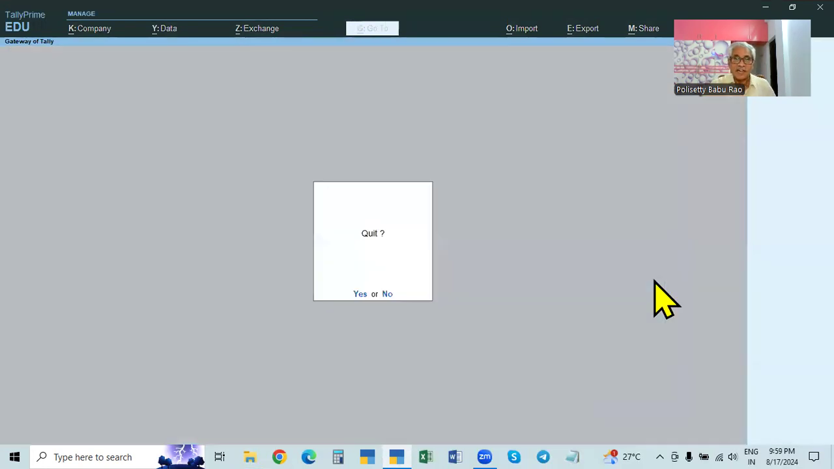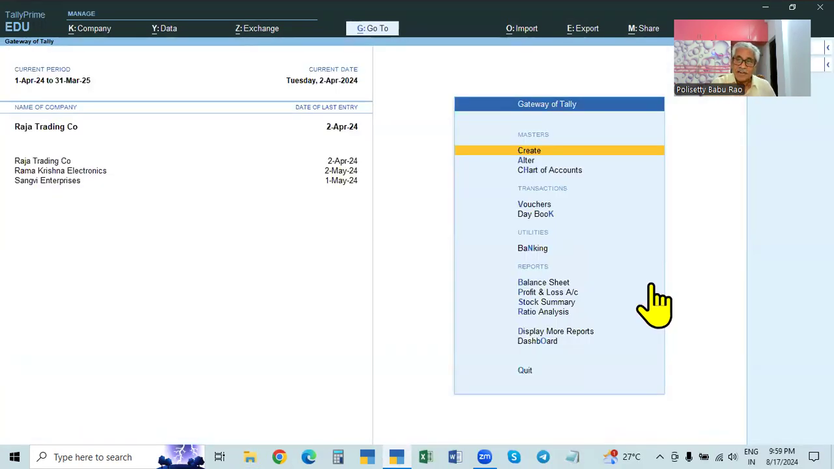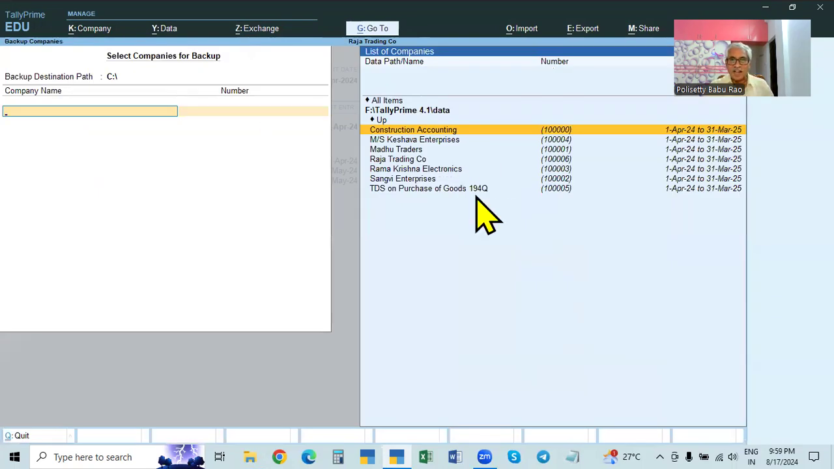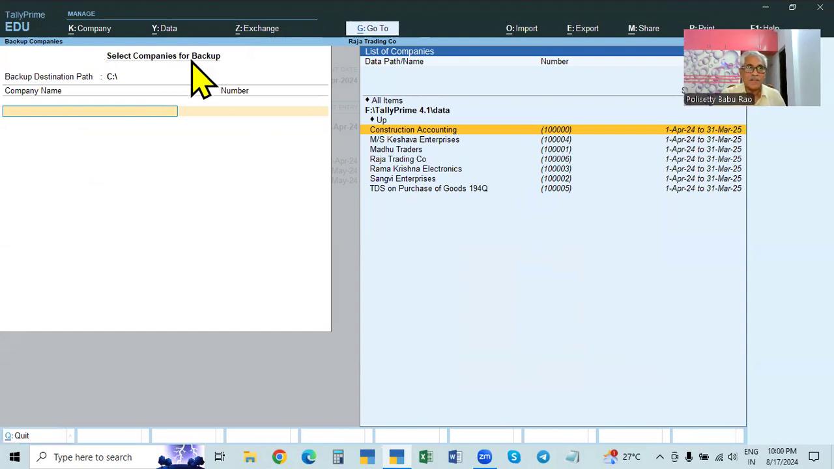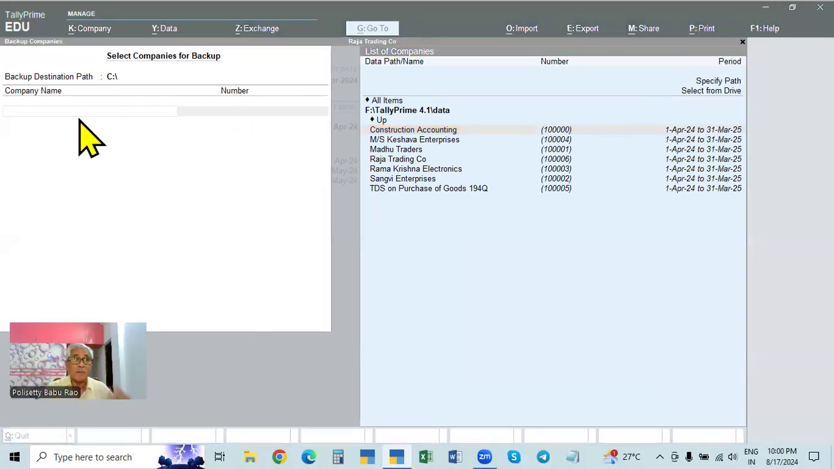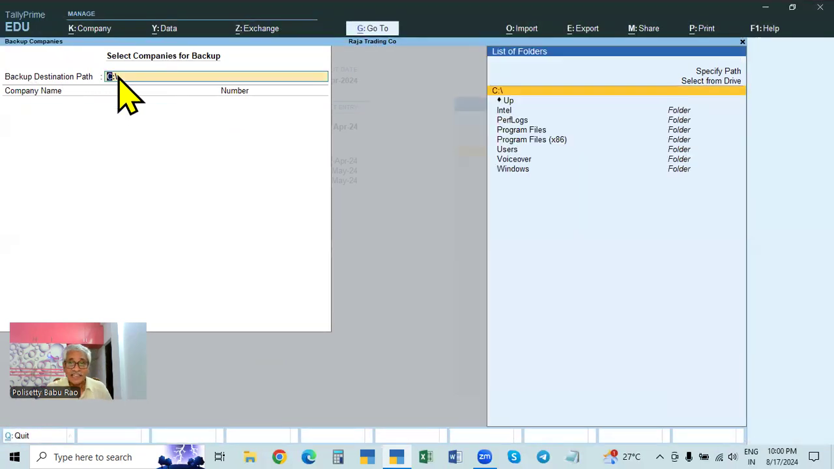So how to do that? If the data backup path is already created, how to use it, or how to create a new one? If you want to back up the data, go to Alt Y, Data. Here you see Backup. You click. These are all the companies available. Here, select the companies for backup, the companies you want to back up. And then the backup destination. What is the destination path, the backup path? Select the backup destination path here.